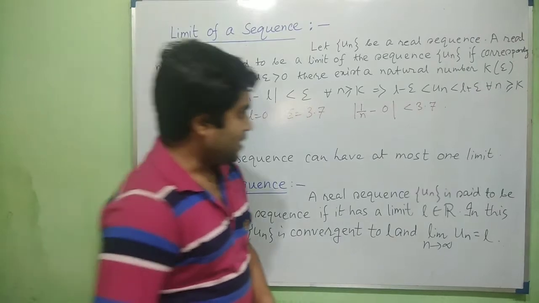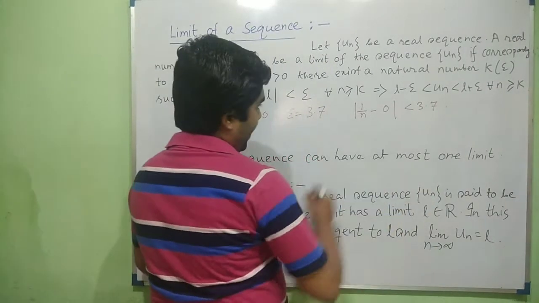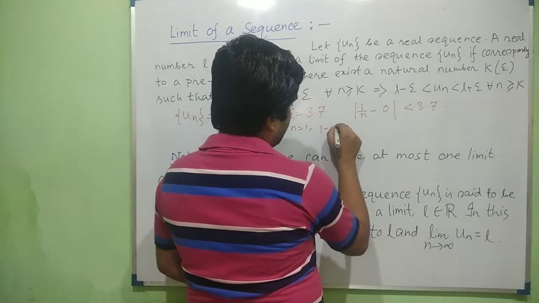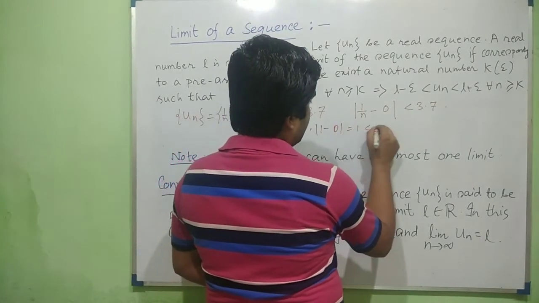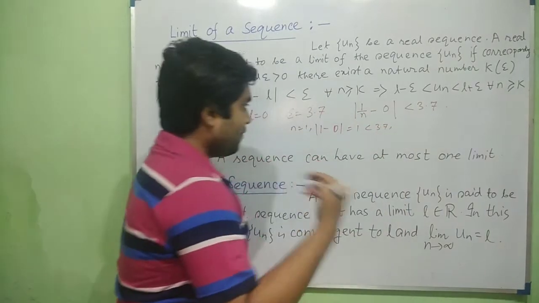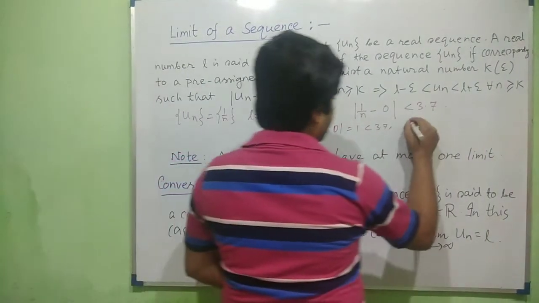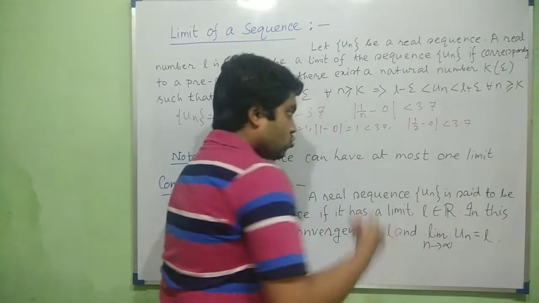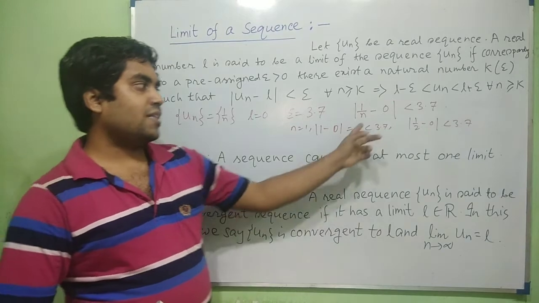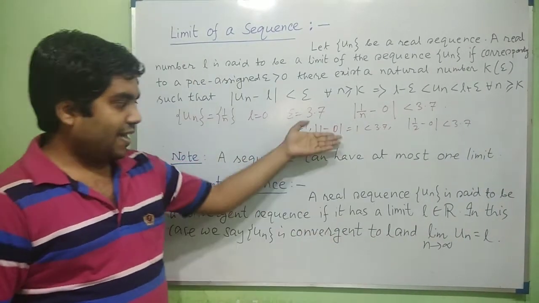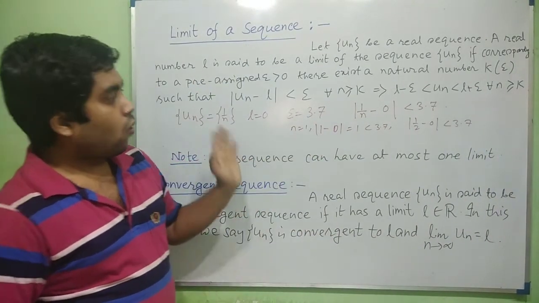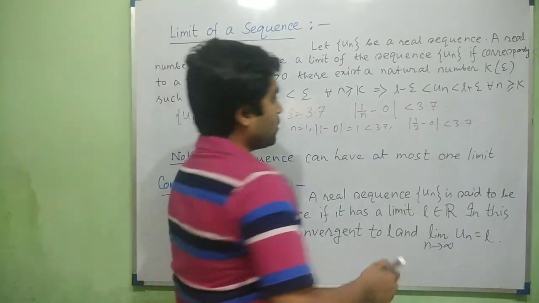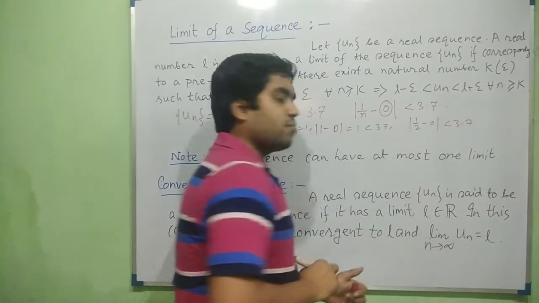So when n equals 1, this becomes 1 minus 0, that is 1, which is less than 3.7. When n is 2, this becomes 1/2 minus 0, which is less than 3.7, and so on. All these values are less than 3.7. So all those terms are satisfied. From this we can conclude that 0 is a limit of the sequence.